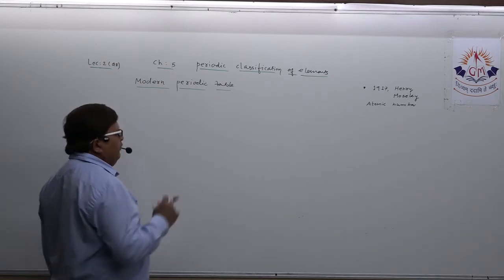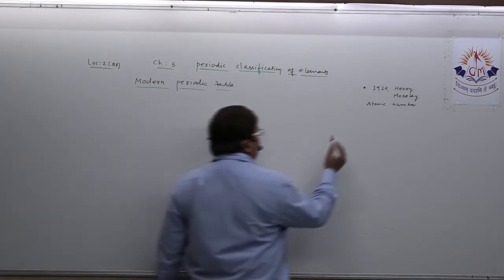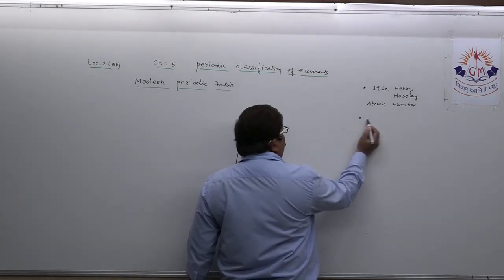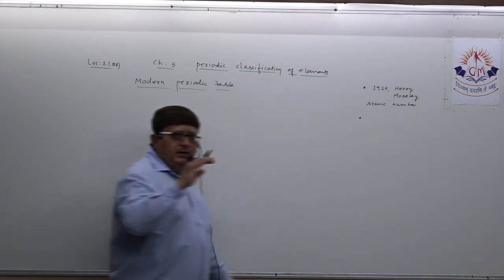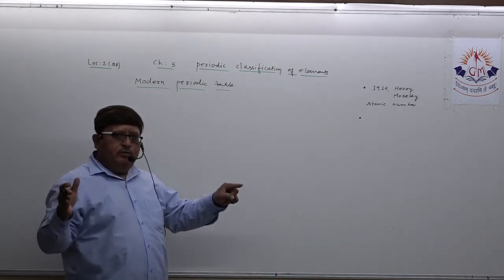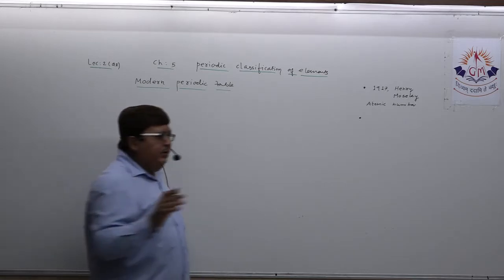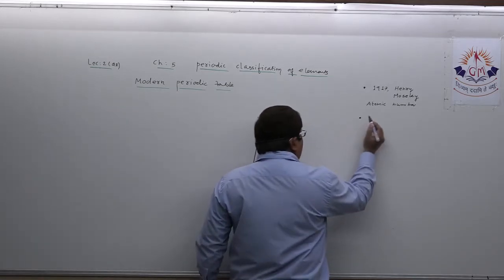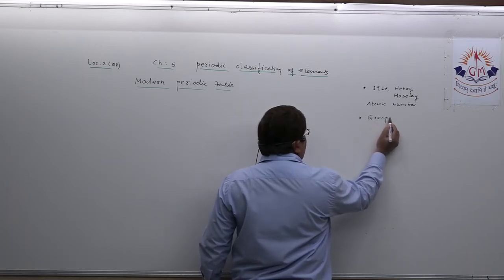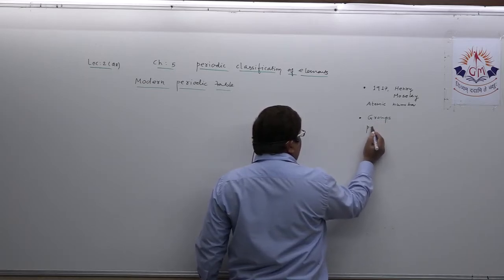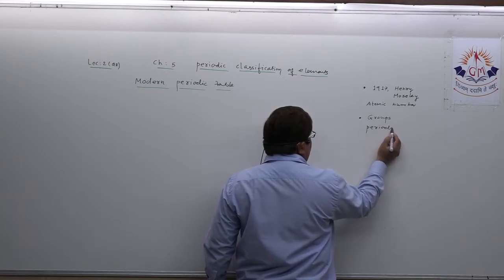The second point you must know is that the modern periodic table is formulated in groups and periods, as you all know. So you must have a clear idea of what groups and periods are.